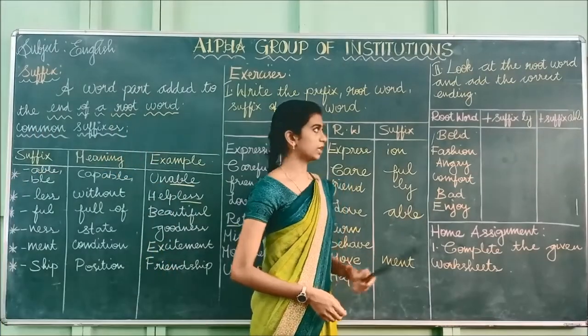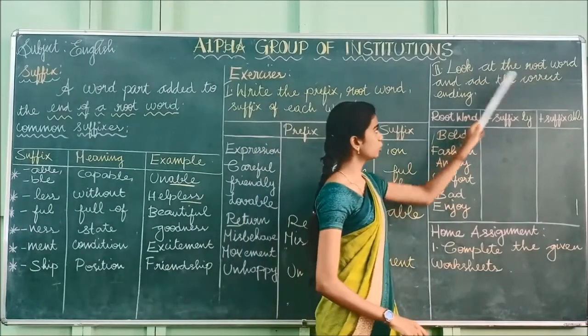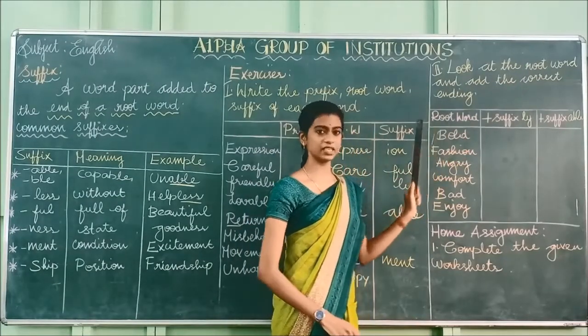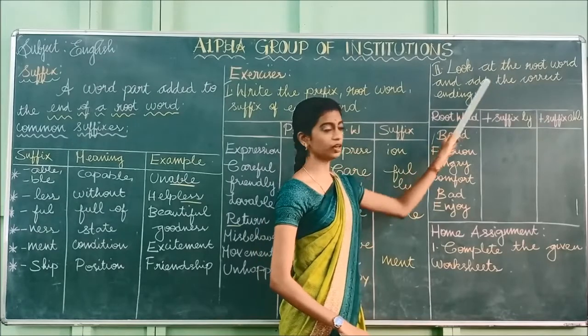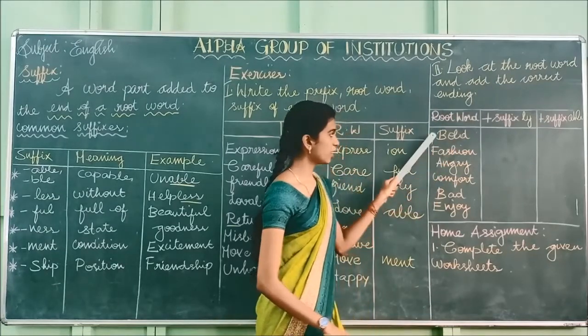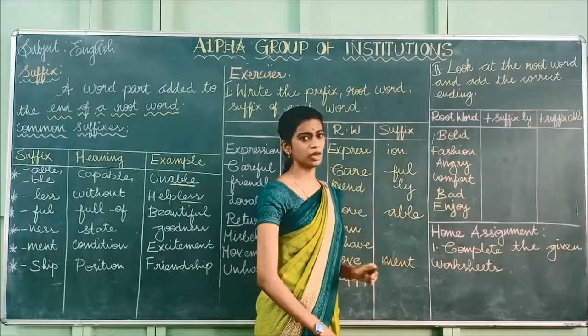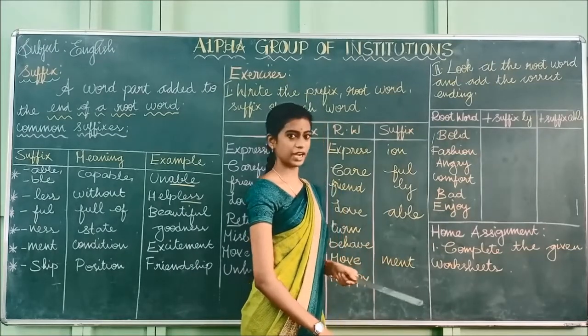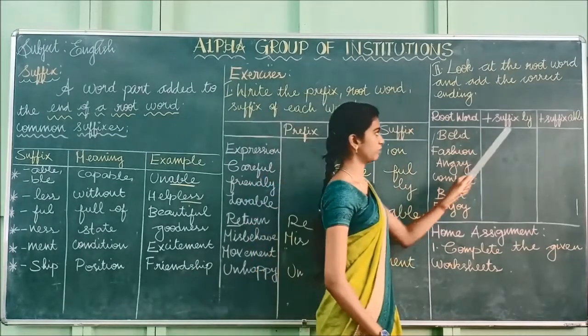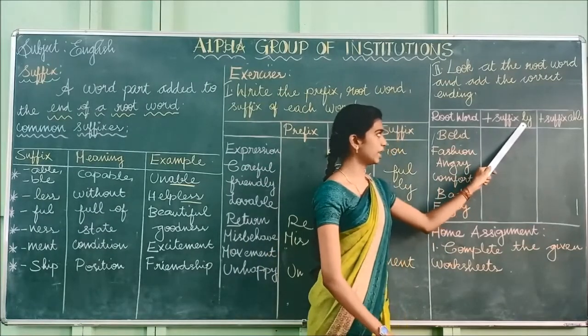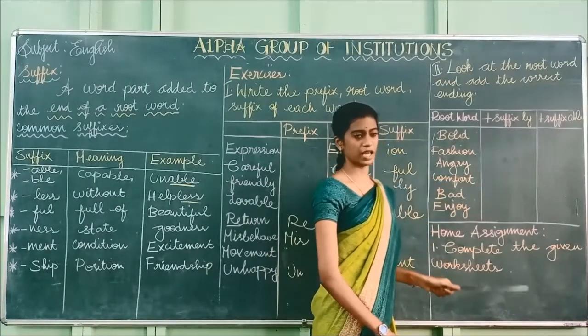The next one is: look at the root word and add the correct ending. I have written six root words for you. What you have to do is write the correct ending for the root words, whether it has to end in ly or able.